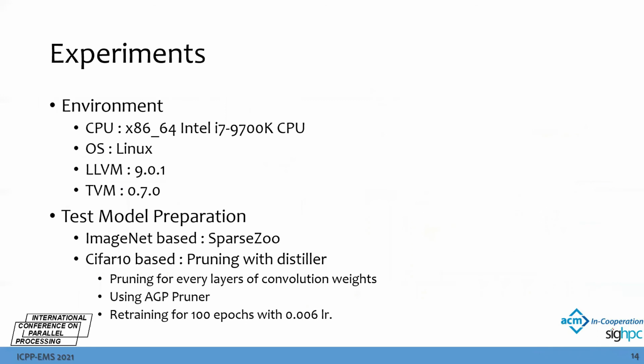And this is our experiment environment. As for test model preparation, as we mentioned above, we get the ImageNet model from the sparse zoo, and we prune CIFAR10 models by ourselves. We define pruning of every layer of convolution weights and select the AGP pruner as our pruner. And we retrain the model for 100 epochs with a 0.006 learning rate.